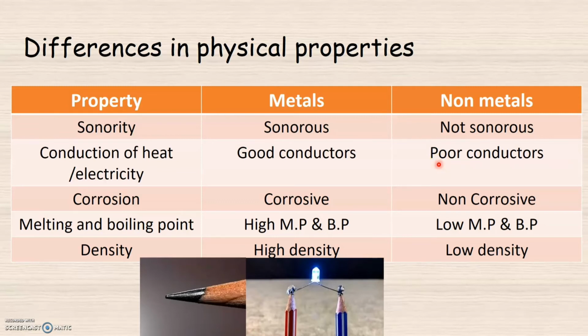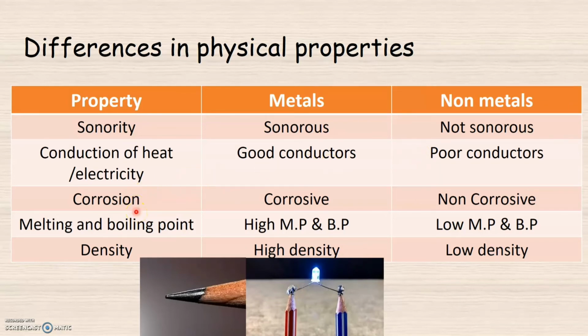But there is an exceptional case in case of non-metals, that is of graphite. So graphite is another form of carbon. As you see here, graphite that is present in the pencil lead, when these pencil leads are connected to two terminals of a battery, and again when they are connected to a bulb, the bulb glows. So this shows that it allows electricity to pass through it. So this shows that graphite is a good conductor of heat and electricity.